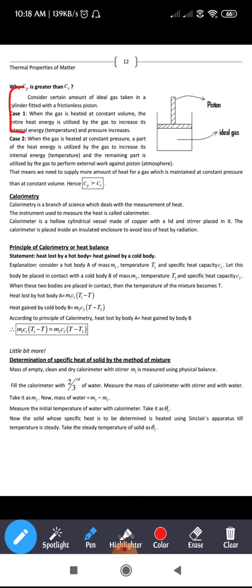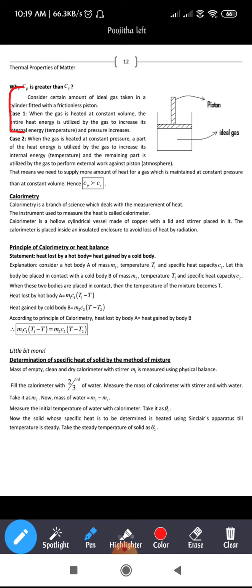Consider a certain amount of ideal gas taken in a cylinder fitted with a frictionless piston. Case 1: when the gas is heated at constant volume, the entire heat energy is utilized by the gas to increase its internal energy and pressure increases. In the first case we are dealing with constant volume.